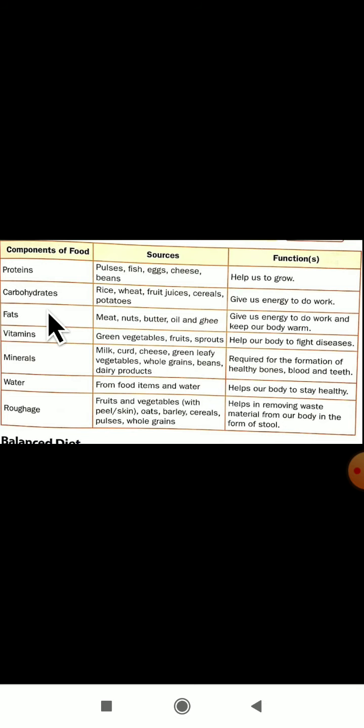You have to remember the name of the nutrient, from which sources we are getting that nutrient to our body, and what is the function of that nutrient in our body. So you have to remember this chart very neatly. Try to read and practice it.